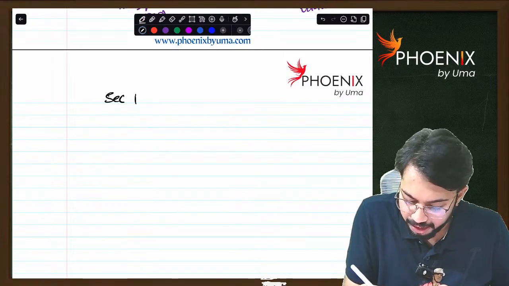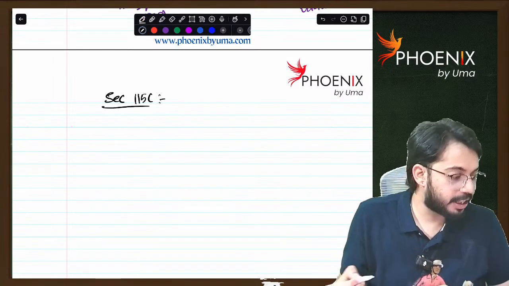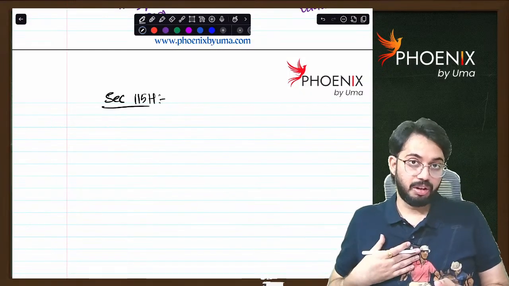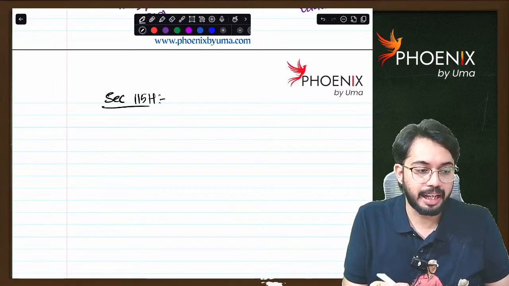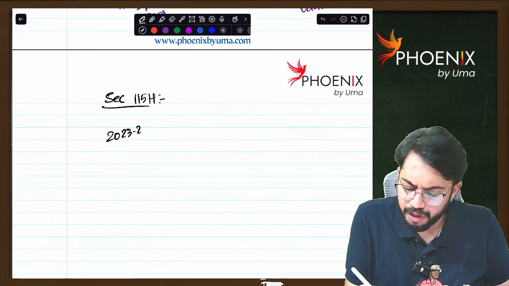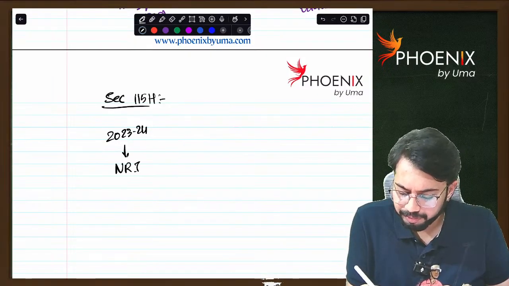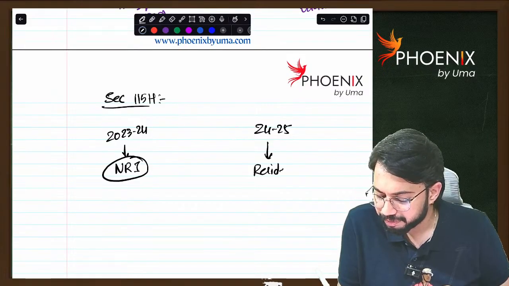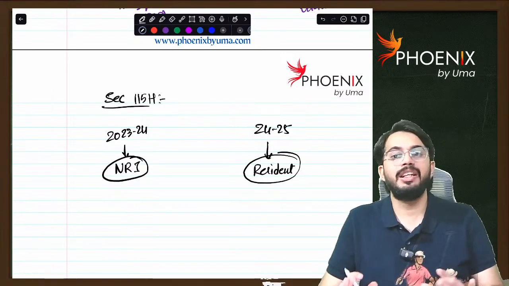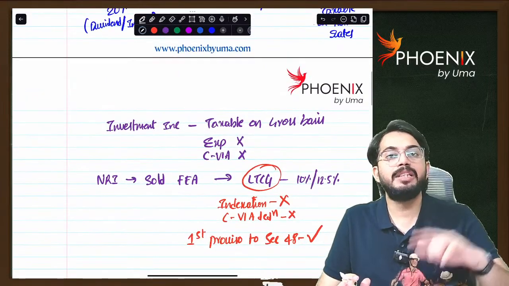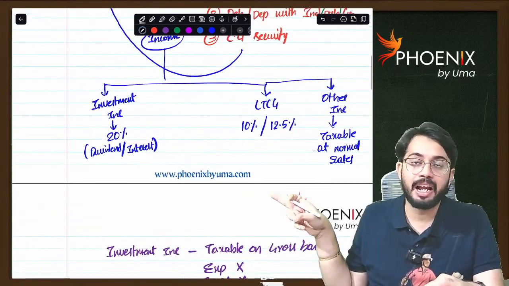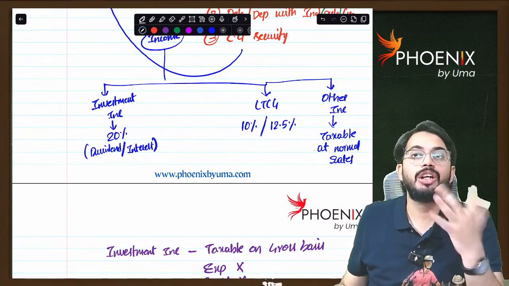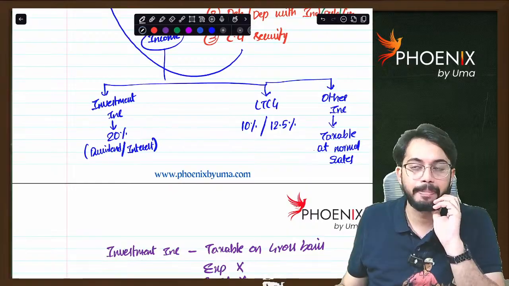Section 115C. What section 115? Not 115C, section 115H. What does section 115H say? Let's say in 2023-24, he is NRI. But in 24-25, he became resident in India. Now the question is, sir, if he is NRI, these benefits are available. If he is NRI, all these benefits are available. Investment income is taxable only at 20%. Long-term capital gain is taxable at 10% or 12.5%.